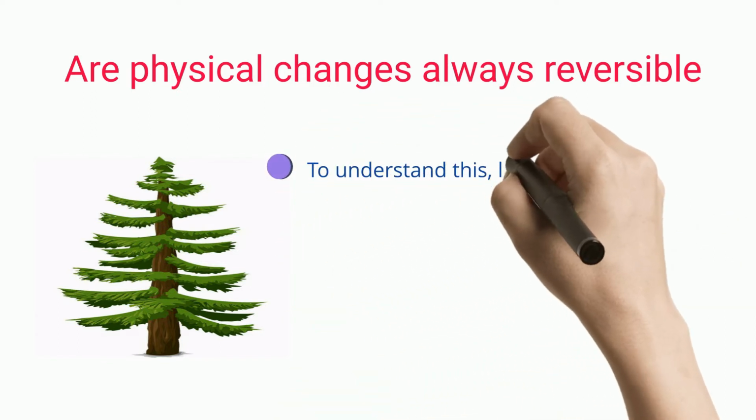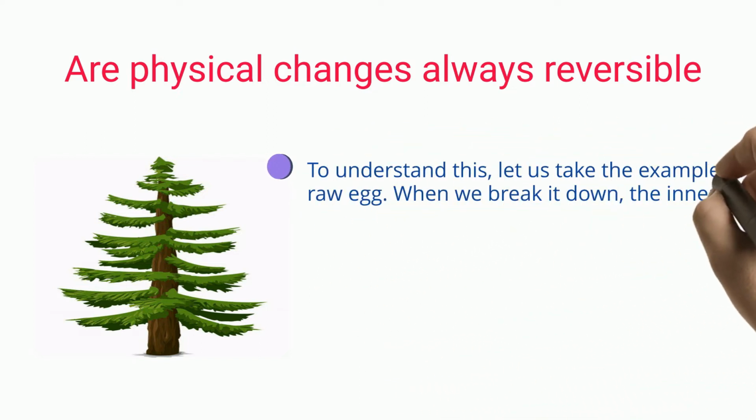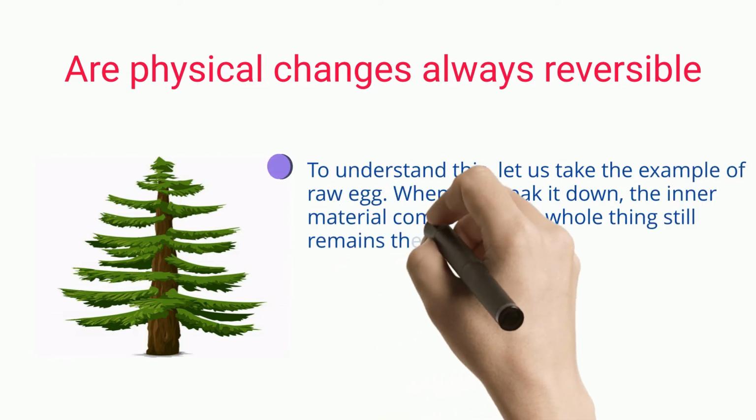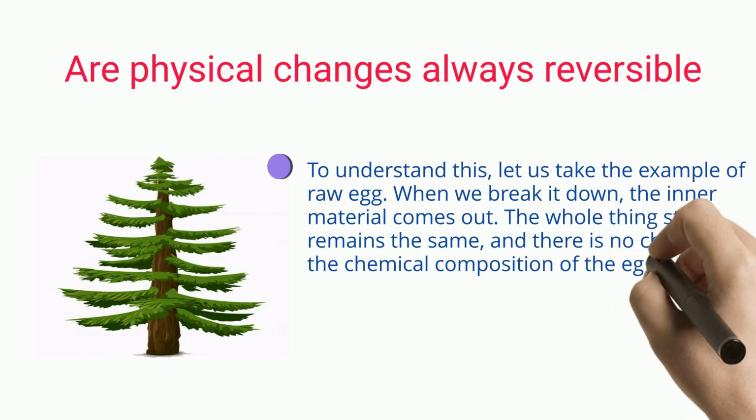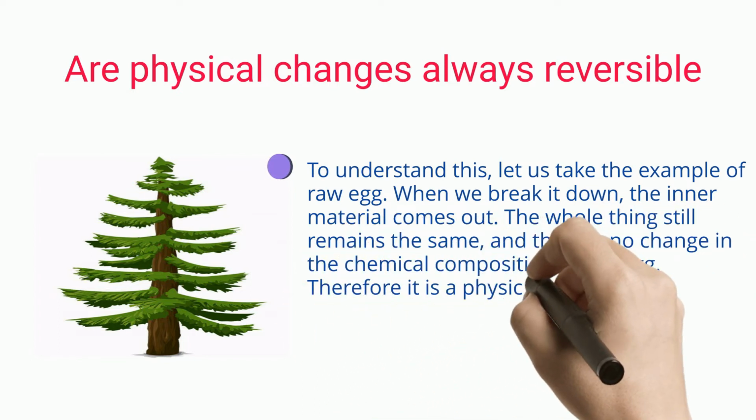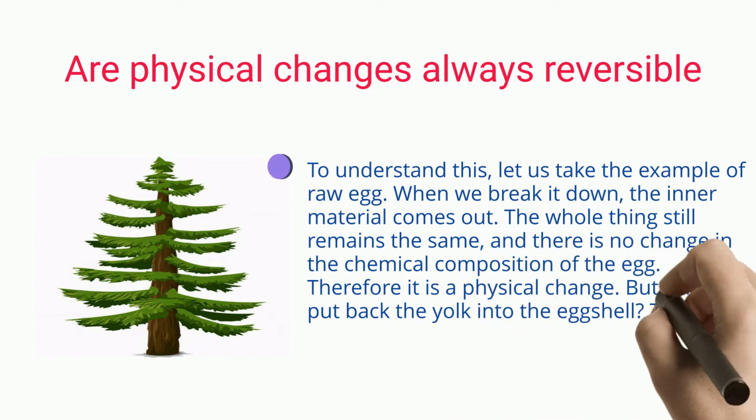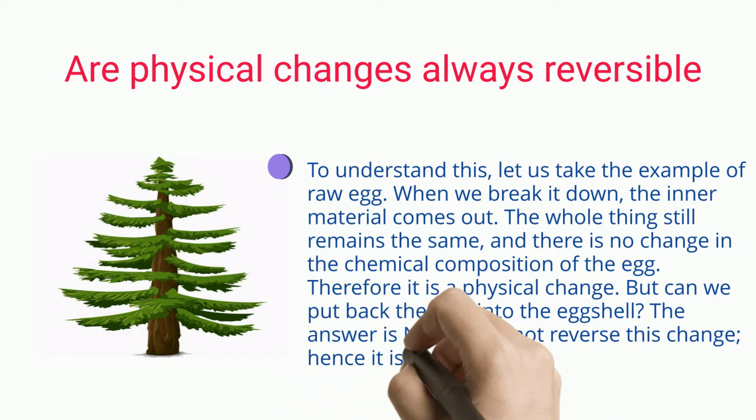To understand this, let us take the example of a raw egg. When we break it down, the inner material comes out. The whole thing still remains the same, and there is no change in the chemical composition of the egg. Therefore, it is a physical change. But can we put back the yolk into the eggshell? The answer is no. We cannot reverse this change, hence it is an irreversible physical change.